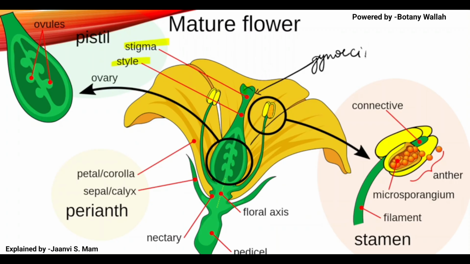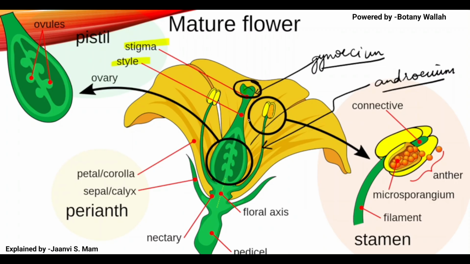And if you can see this part, that is androecium. And then they have shown the parts of androecium and gynoecium. This upper part is stigma. The stalk-like elongated part is known as style. This bulged part is known as ovary. Then they have zoomed the ovary and you can see the ovules attached.